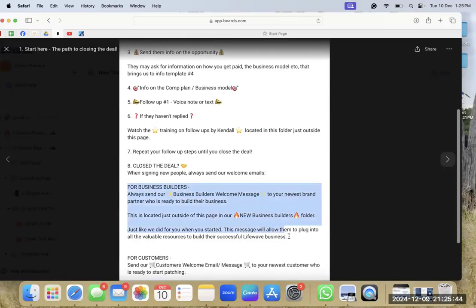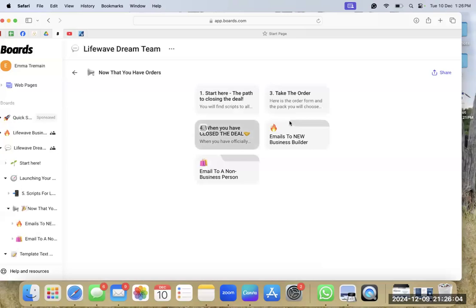Once you've closed the deal, you want to send them a welcome message, which plugs them into all of the resources, the dream team, our Monday momentum, all our opportunity calls, etc. Everything's in there in that welcome message. So you can just send that welcome message, which is here, to people. And then, as I said before, if they're a non-business person, you've got that option to send the customers an email as well.